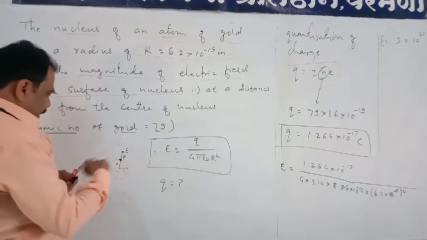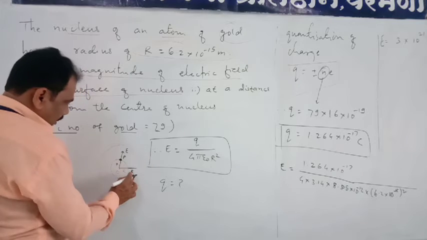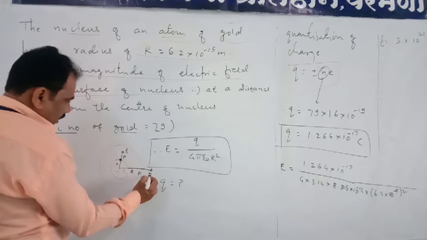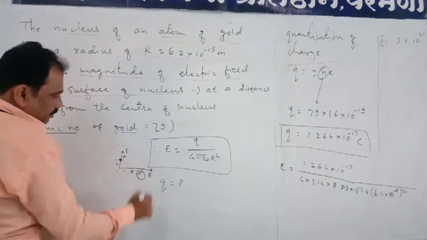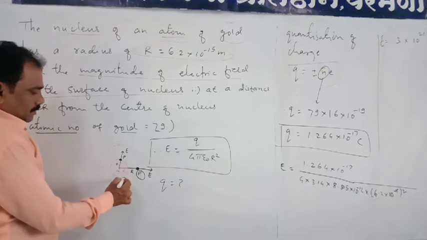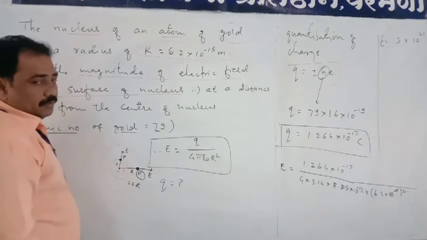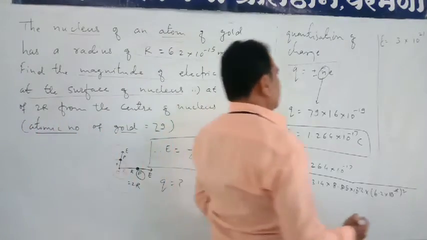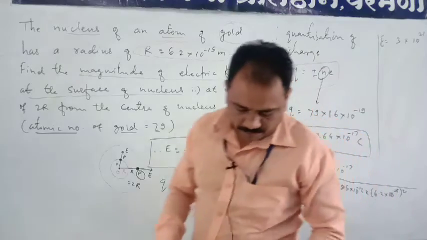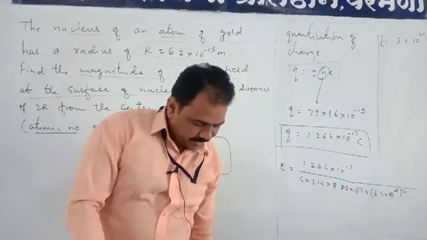Suppose the point is this r and this r, so r plus r is 2r. This point is P, and we have to find the electric intensity at this point P, which is at a distance of 2r from the center of the nucleus. So what is given is that r is equal to 2r.